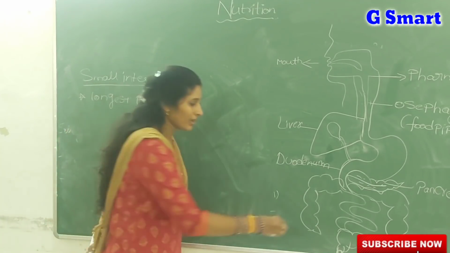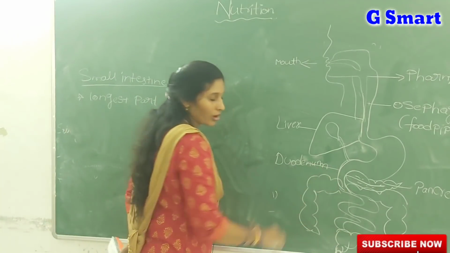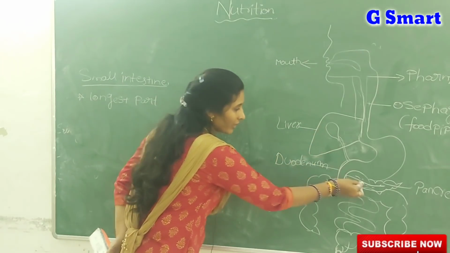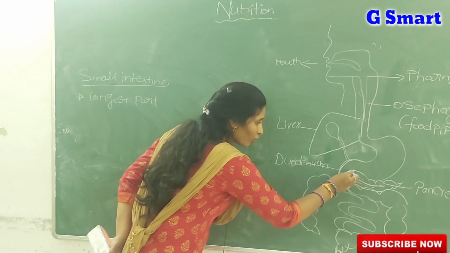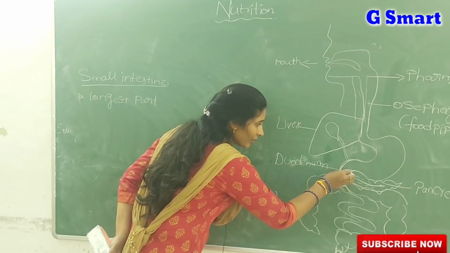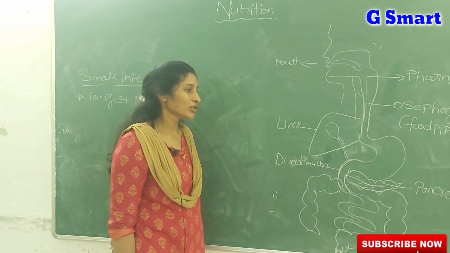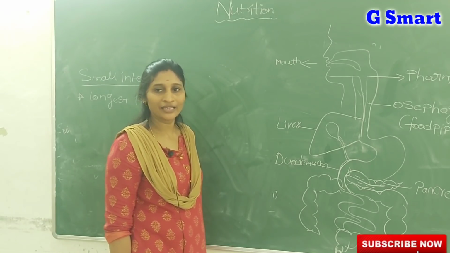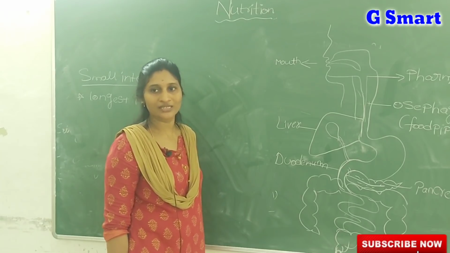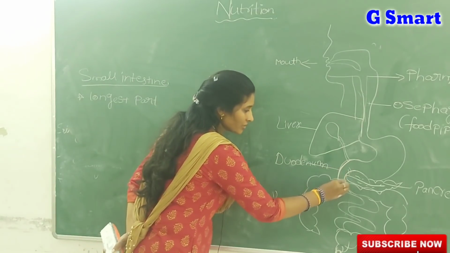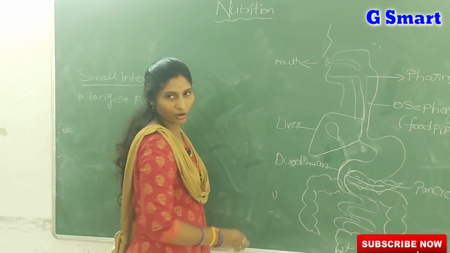This duodenum is the first part of the small intestine, and the secretions, the juices of the liver and the juices of the pancreas, both enter into the duodenum of the small intestine. Listen carefully: the liver as well as the pancreas send their juices into the small intestine.